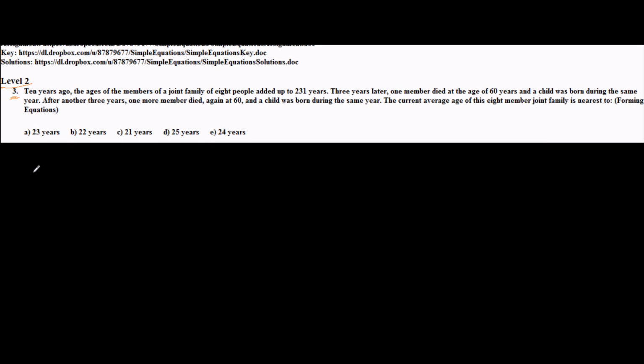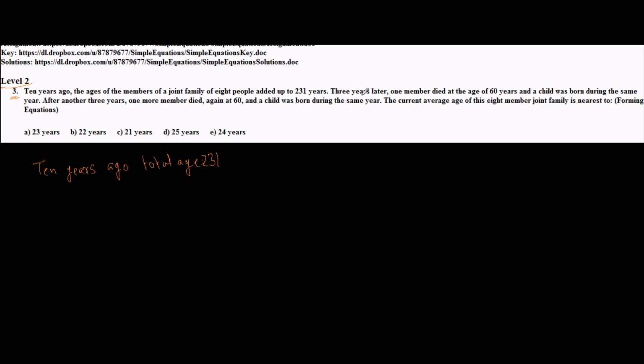So they say that 10 years ago, ages of members of a joint family of 8 people added up to 231 years. So it was 10 years ago data which they have given me. Total age 231. 3 years later, one member died at age of 60 years and child was born during the same year. Now they have not given me age of any of the members individually, but they have given me the sum of age.